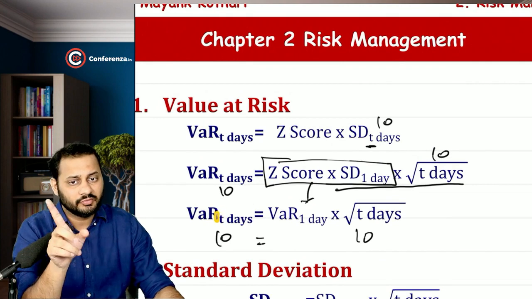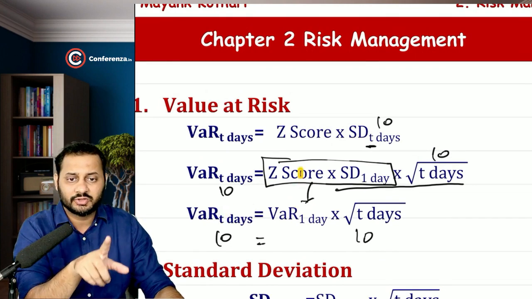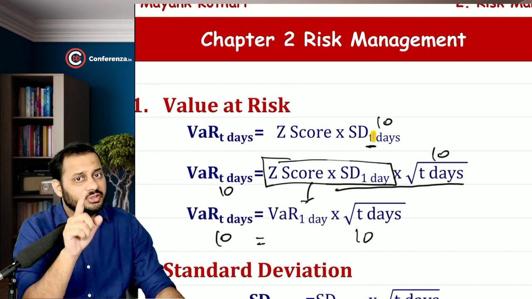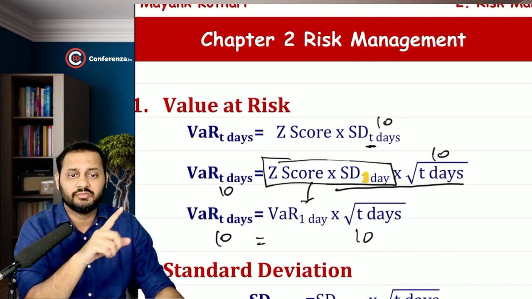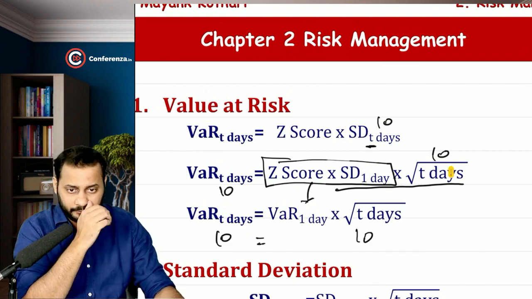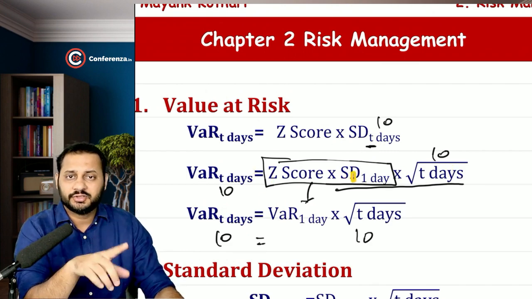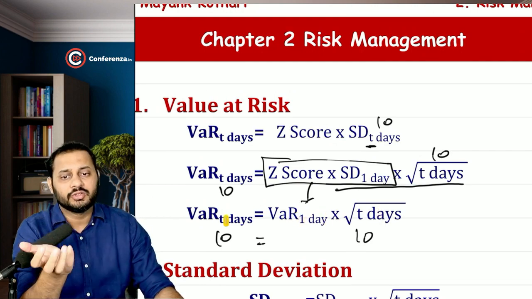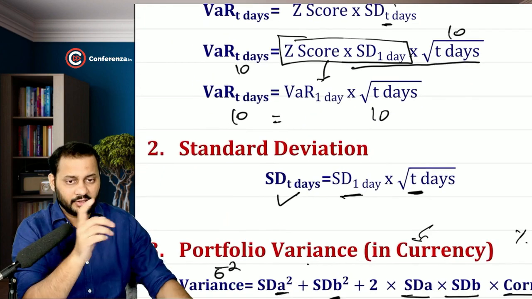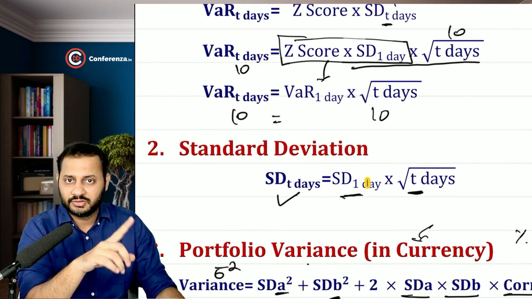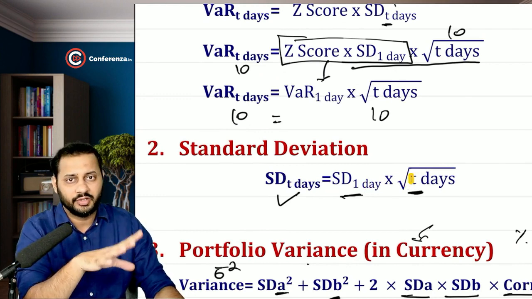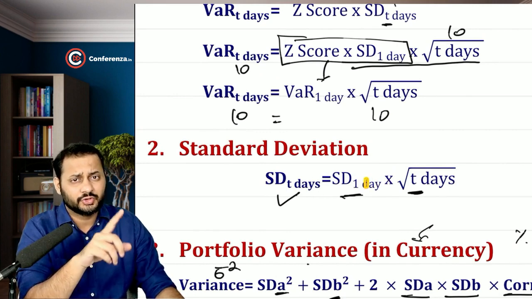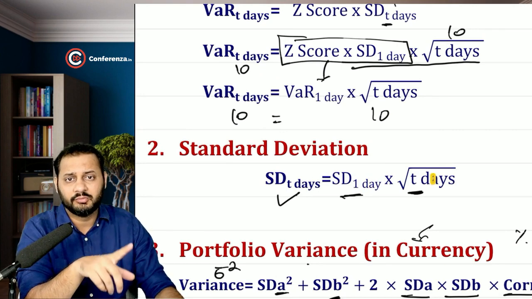If you want to calculate VaR for multiple days, then it will be z score into standard deviation of 1 day into under root t. Understand, standard deviation of 10 days is nothing but standard deviation of 1 day into under root t. This z score into standard deviation of 1 day can also be called VaR of 1 day. So VaR of 1 day into under root t will also give you VaR of 10 days. Standard deviation of 10 days is equal to standard deviation of 1 day into under root 10. If it is in months, it has to be standard deviation of 1 month into under root of number of months.